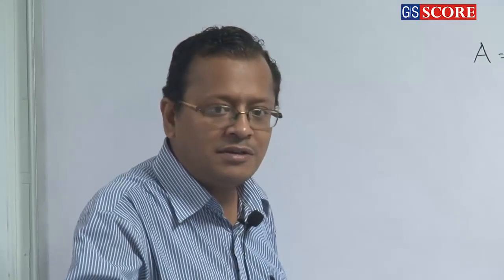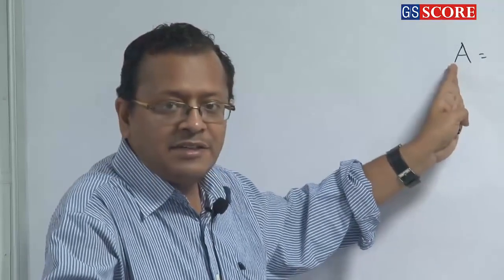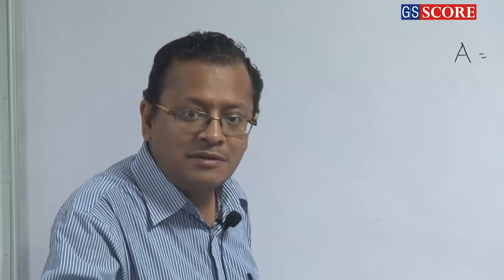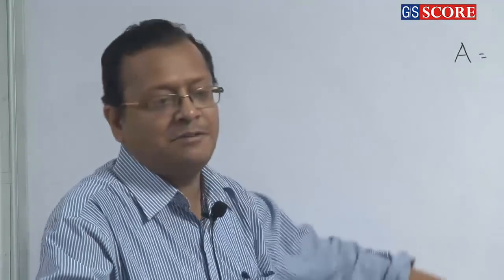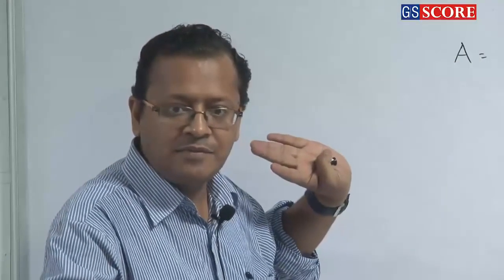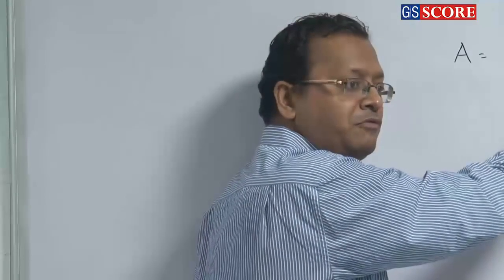Clear or not? So tell me, if this is a set, then there is a subset as well. What do you mean by a subset? Part of a set is known as a subset. Okay? So tell me, how many subsets will form from this?